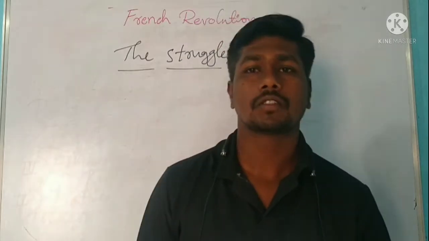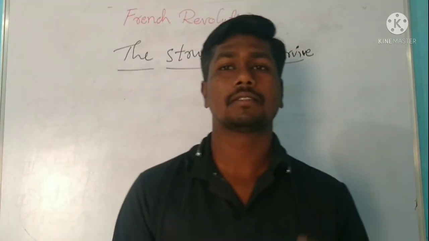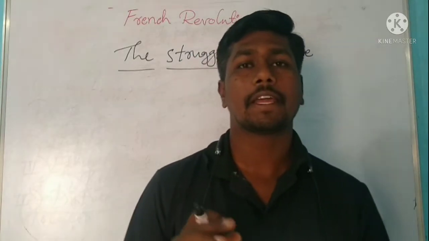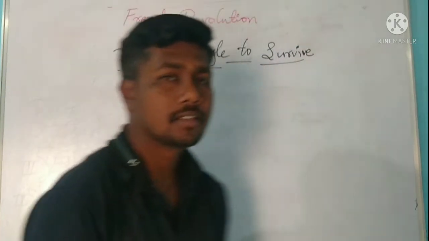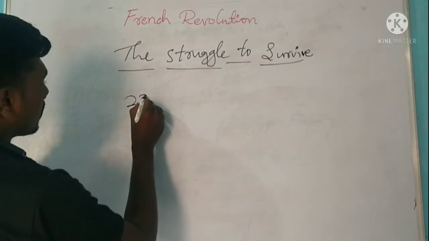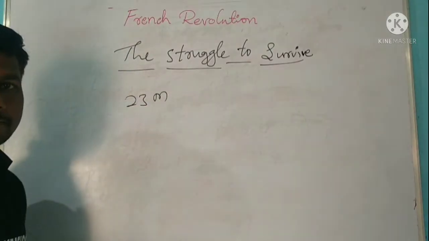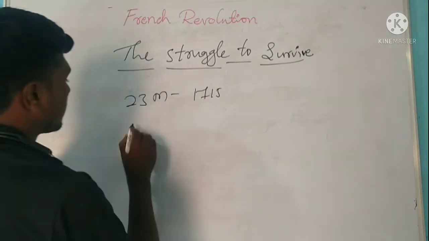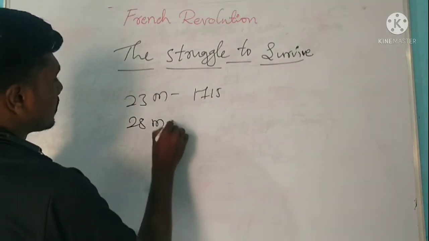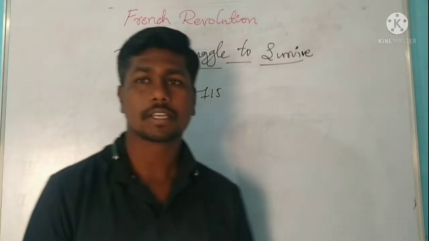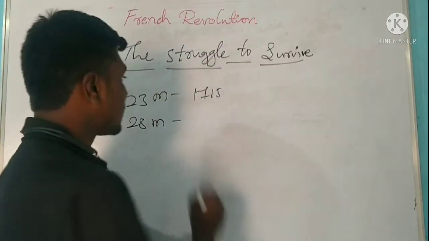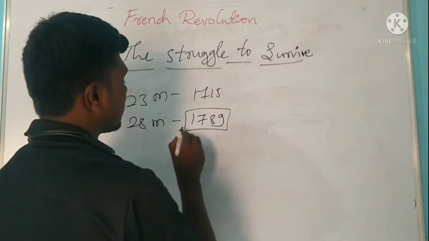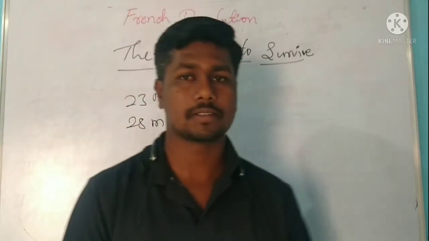See, the population of France increased from 23 million in 1715 to 28 million in 1789. 1789 means during the time of the French Revolution.